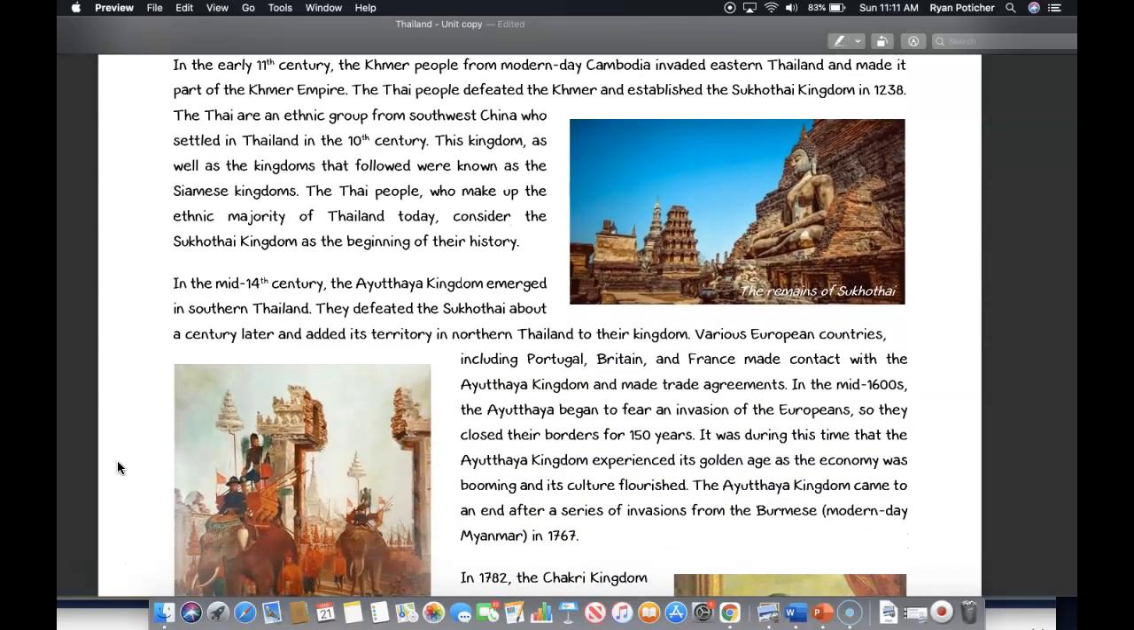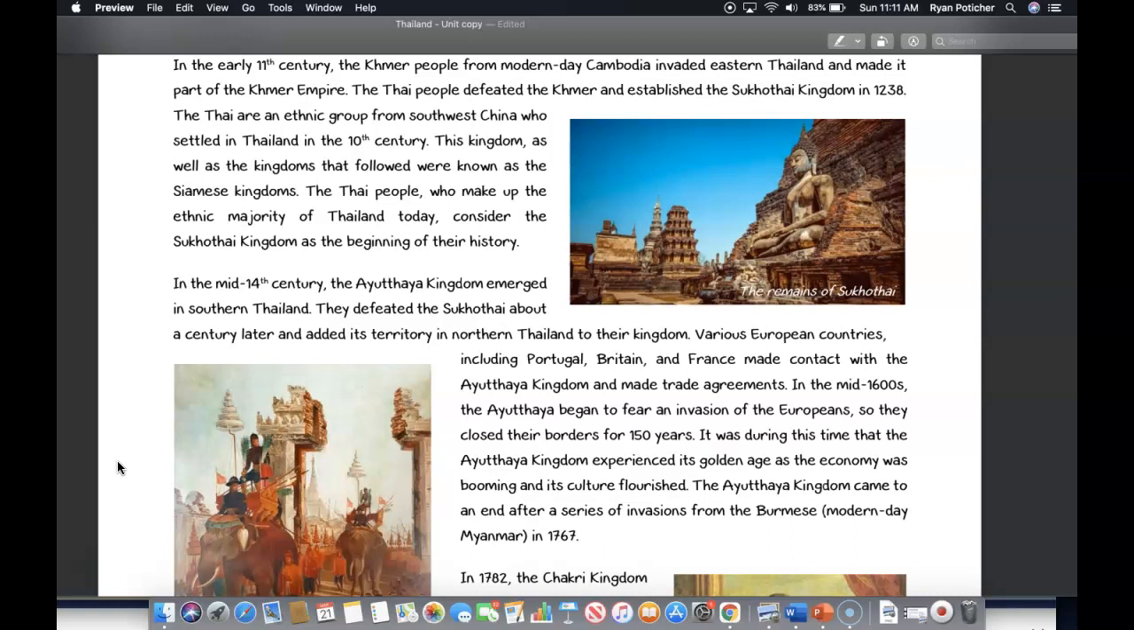And in the early 11th century, the Khmer people from modern-day Cambodia invaded eastern Thailand and made it part of the Khmer Empire. The Thai people defeated the Khmer and established the Sukhothai kingdom in 1238. The Thai are an ethnic group from southwest China who settled in Thailand in the 10th century, and this kingdom, as well as the kingdoms that followed, were known as the Siamese kingdoms.